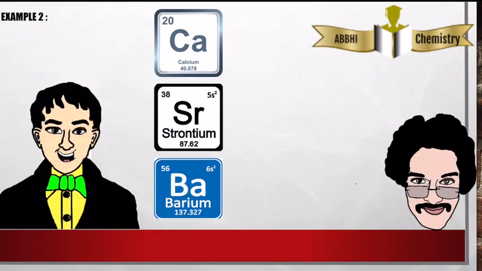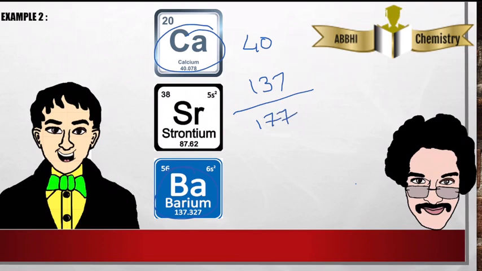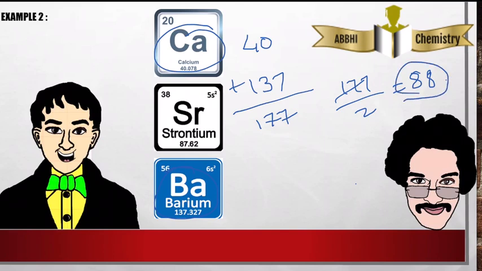Example 2, we have calcium, whose atomic mass is 40, and barium, whose atomic mass is 137. Adding them both, we get 177. So the average, 177 by 2, is approximately 88 point something. So this is very near to strontium. So this is also a triad.